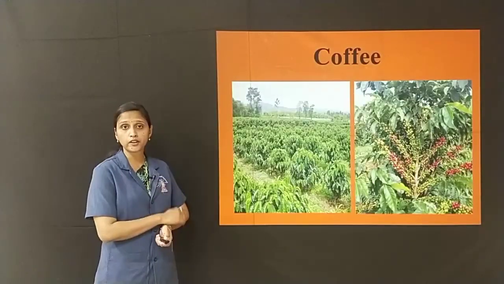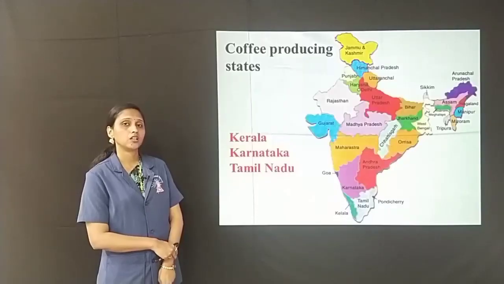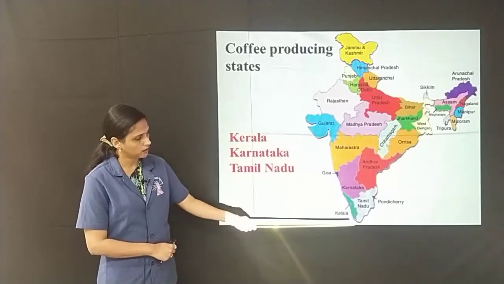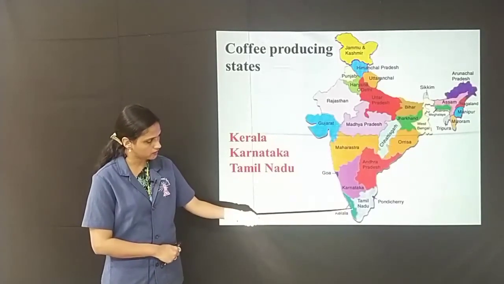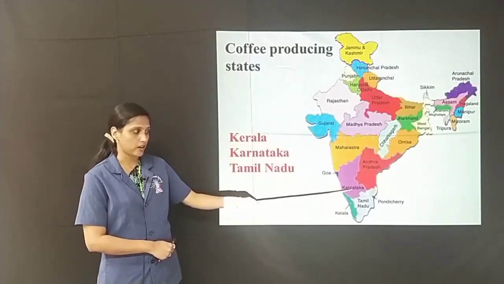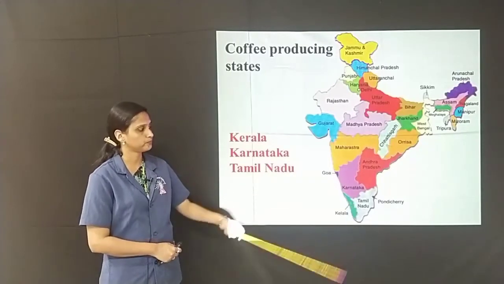The next important beverage crop is coffee. Some of the coffee producing states are Kerala, mainly Karnataka and also Tamil Nadu.